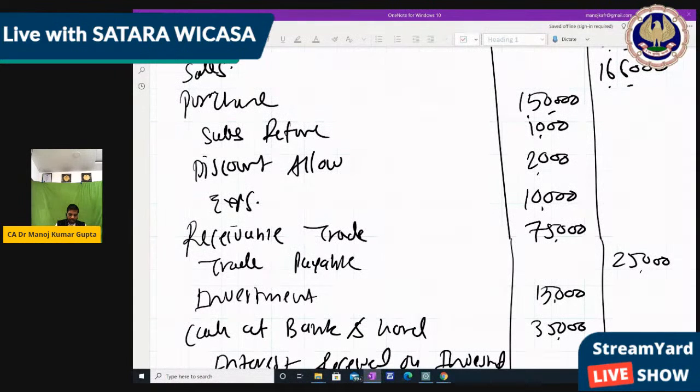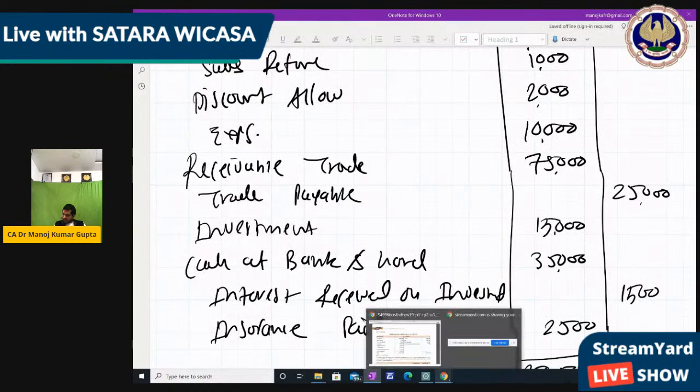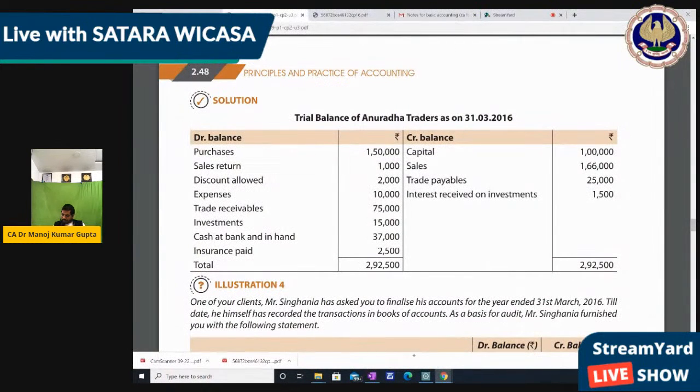Take the total again. 1,50,000 plus 13,000. Friends, you also make the total please so that any calculation mistake can be identified. 75,000 plus 15,000 plus 35,000. This is 37,000. We had written 35, I think.